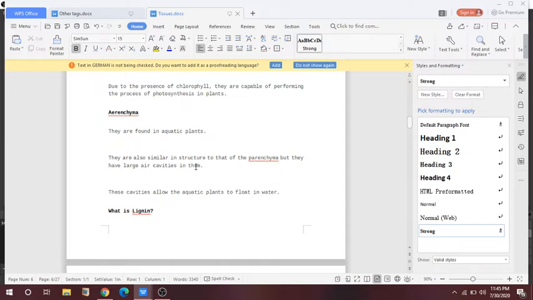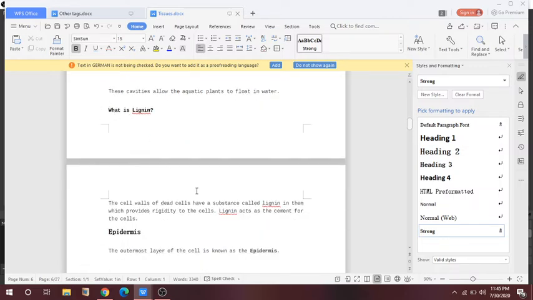They are also similar in structure to parenchyma, but they have large air cavities in them. These cavities allow the aquatic plant to float in water. So the aquatic plants having aerenchyma tissue easily float on the water due to the large air cavities in the cell.